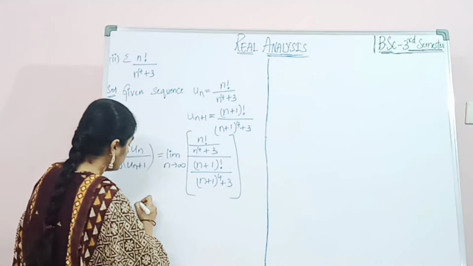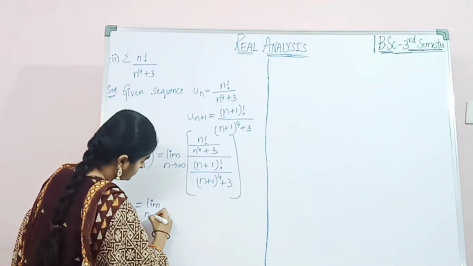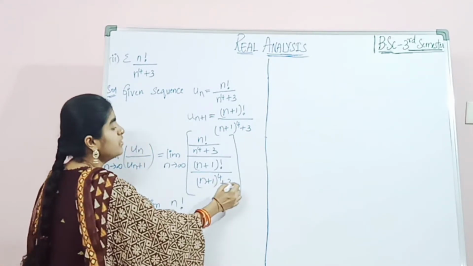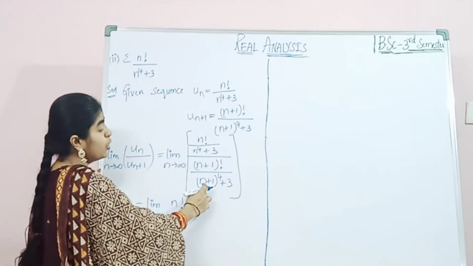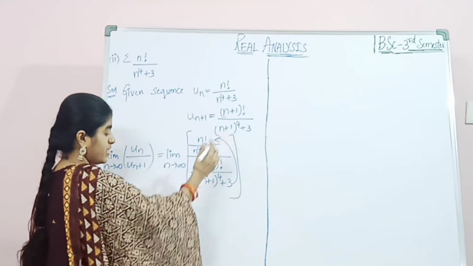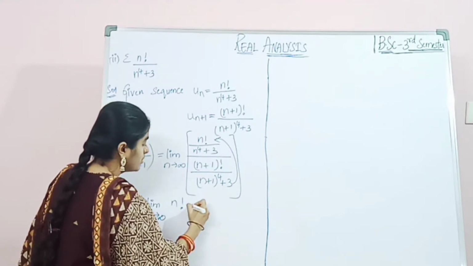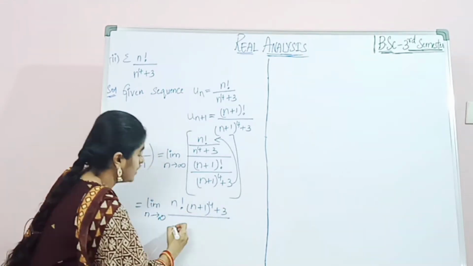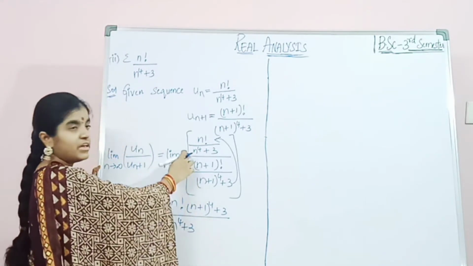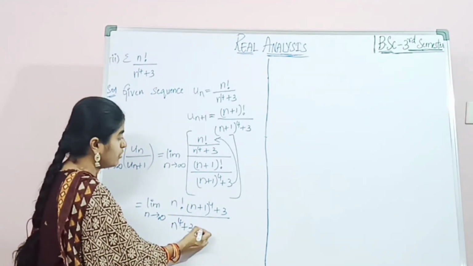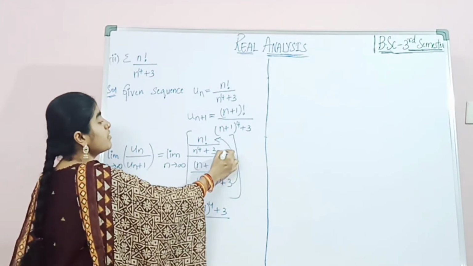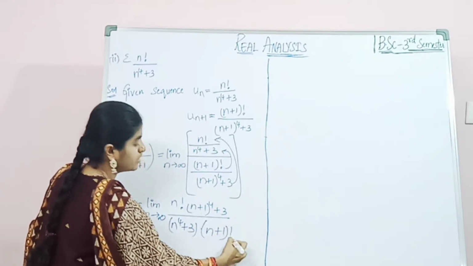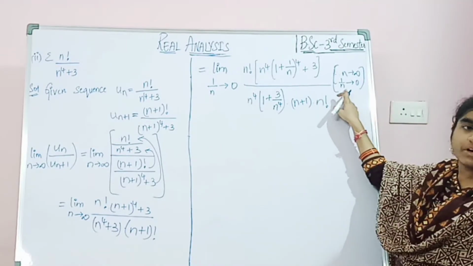Now that equals limit n tends to infinity n factorial into, now this n plus 1 whole power 4 plus 3 goes this side, n factorial into n plus 1 whole power 4 plus 3 by n power 4 plus 3 as it is, into, now this n plus 1 factorial goes this side into n plus 1 factorial. Now here if n tends to infinity, 1 by n tends to 0.